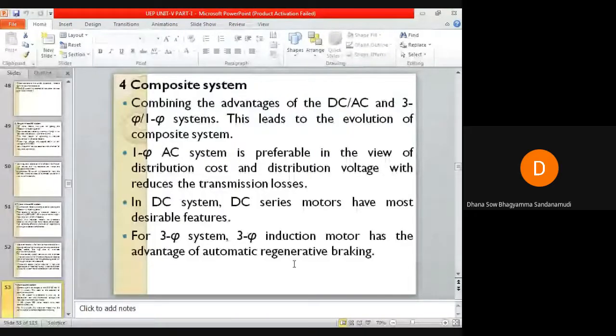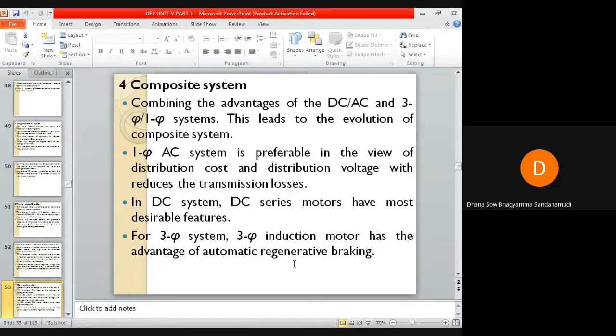We have been discussing the composite system. Whatever systems we have discussed till now, DC system, AC system, single phase AC, three phase AC systems, all have their own merits and demerits. If you consider a single phase AC system, it is preferable in view of distribution cost. Distribution cost of single phase AC system will be low. Therefore, it is an advantage of using single phase AC system.